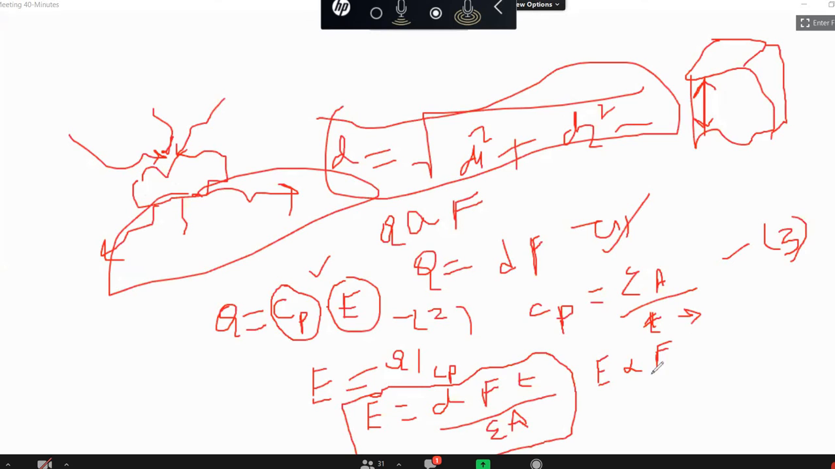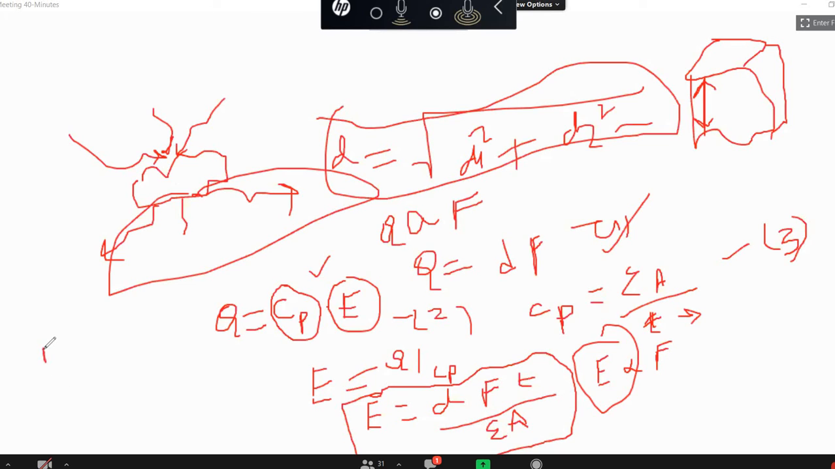More force or more pressure causes more electrical voltage. If you apply more force, more pressure, accordingly you will get a higher output electrical voltage. So E, the EMF voltage, is proportional to the input pressure. Now, from this equation, E equals d into F into t by epsilon into A.